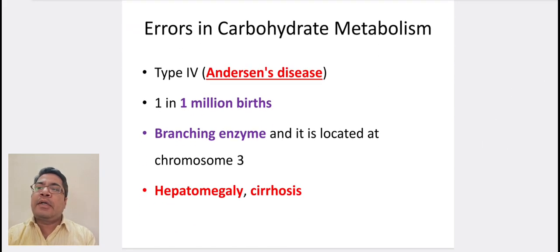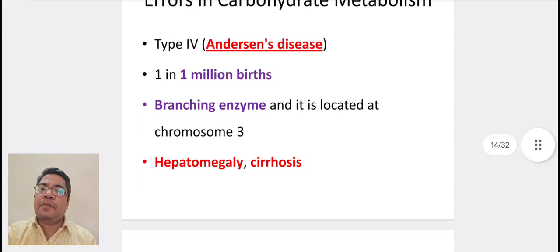Type 4, Anderson's disease. It occurs in 1 in 1 million births. It occurs due to deficiency of branching enzyme and it is located at chromosome 3. Hepatomegaly and cirrhosis are seen.